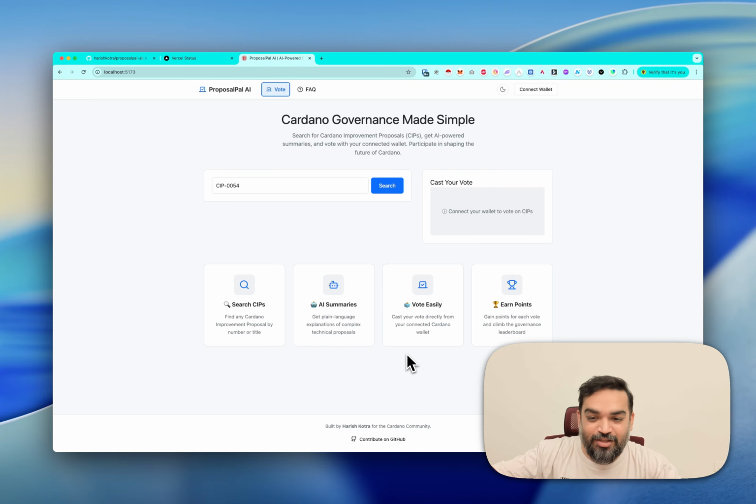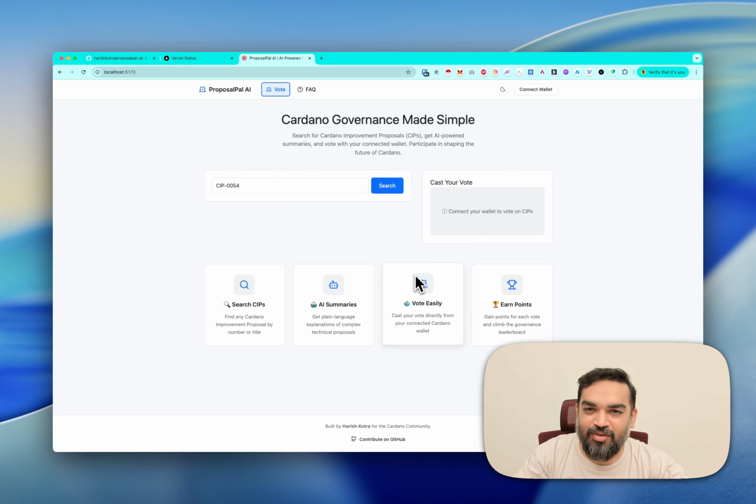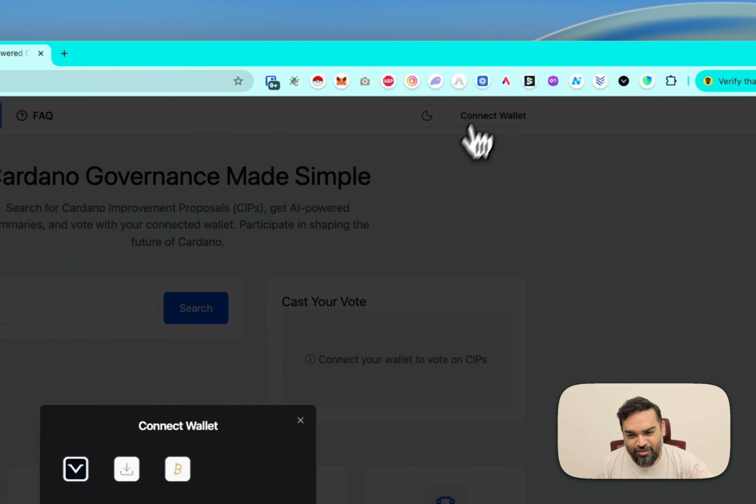You can see the code in the GitHub that I have submitted. The idea is that this has been trained with a knowledge base of all the CIPs and CPSs that are available, so that the AI can easily understand and summarize which CIP the user is looking for. I've also integrated the Discourse API so that I can get a community sentiment of sorts, to see what the community is saying about a specific CIP, so the user can then decide if they like the CIP or don't like the CIP, which is the voting mechanism where everything is on chain again on Cardano Scan. So let's first connect the wallet.